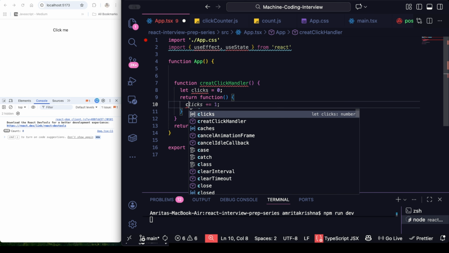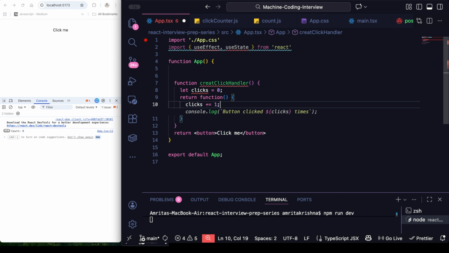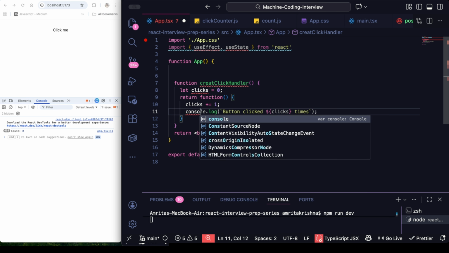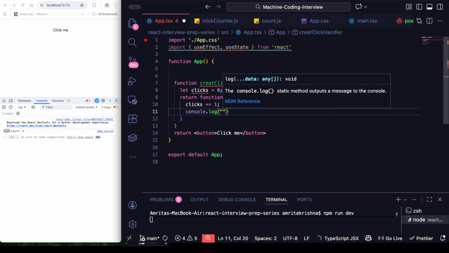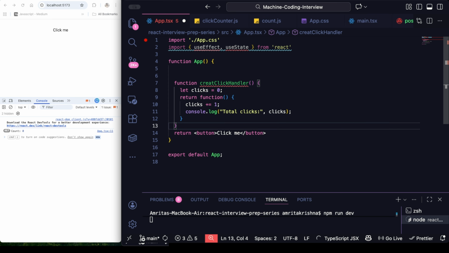So here we do clicks plus 1, incrementing the clicks. It is again the closure concept, and then console logging total clicks.